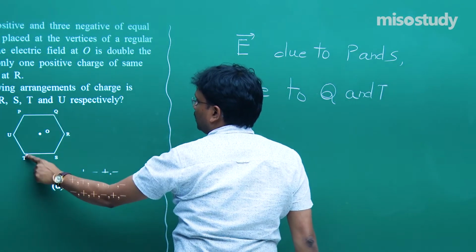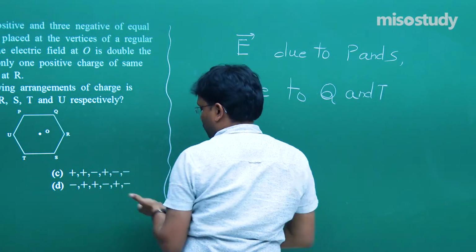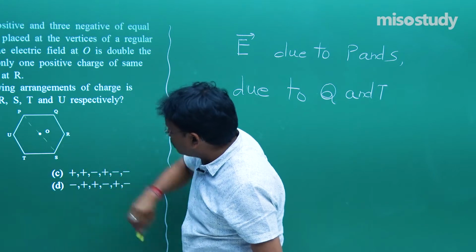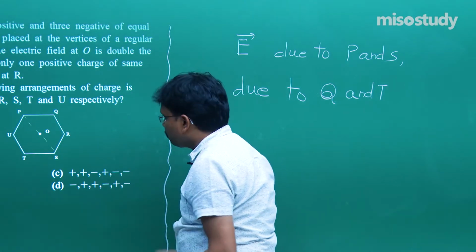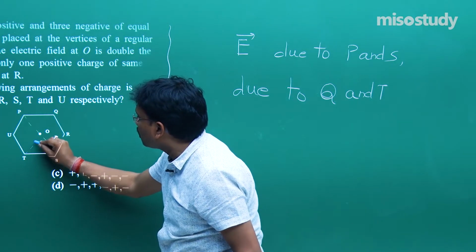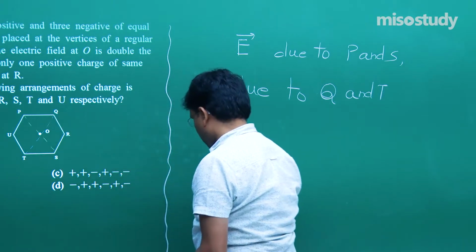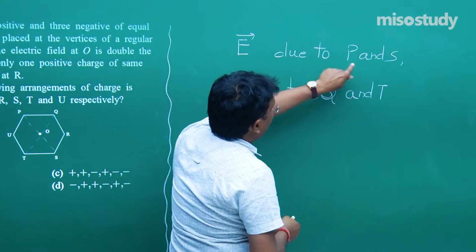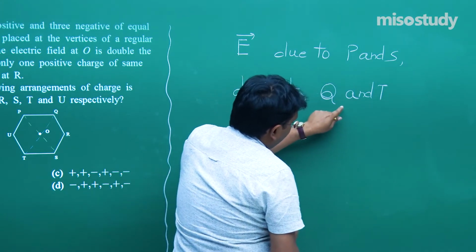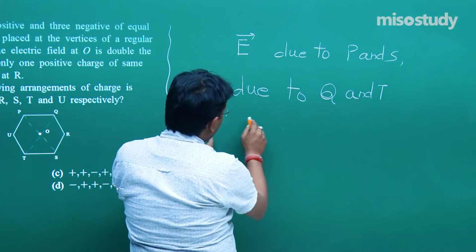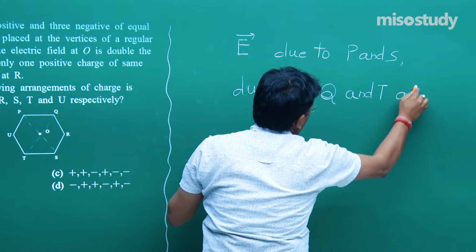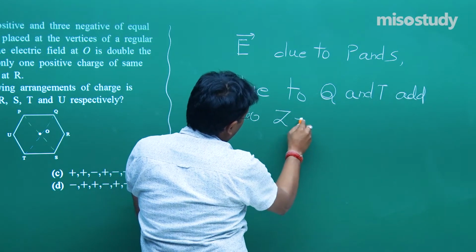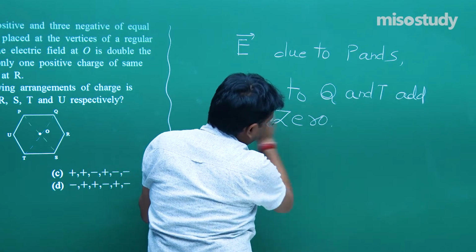Q, T, opposite points. Fine. Let me help you out. This way, and then this blue color chalk this way. Fine. If I am saying E due to P and S and due to Q and T, add to 0. Add to 0. Fine. But